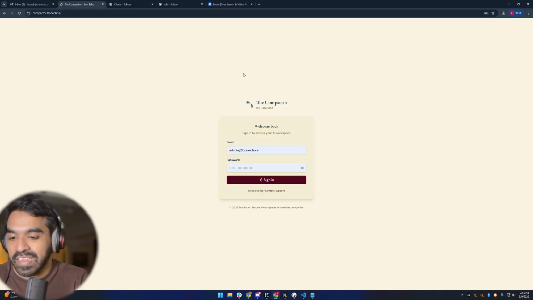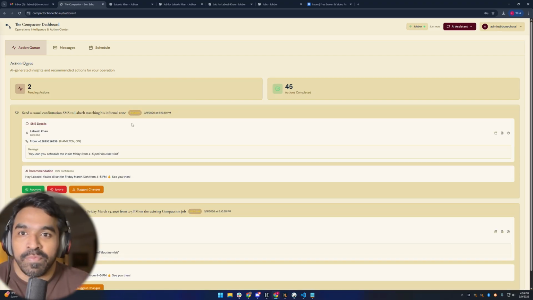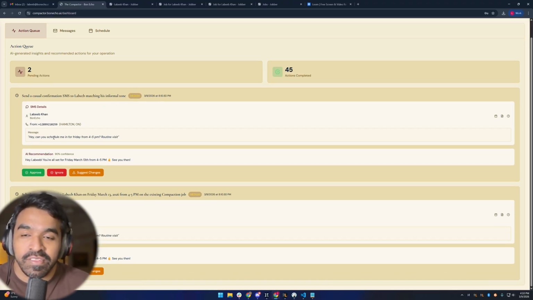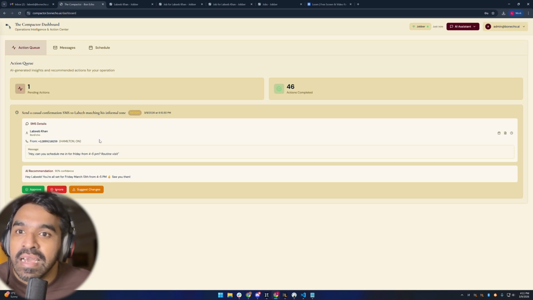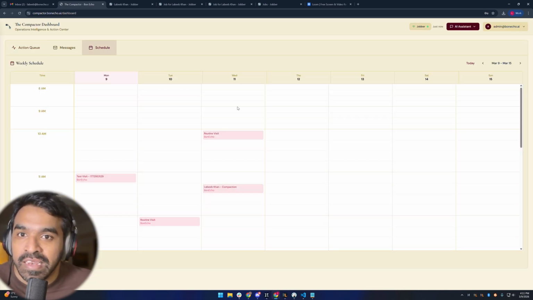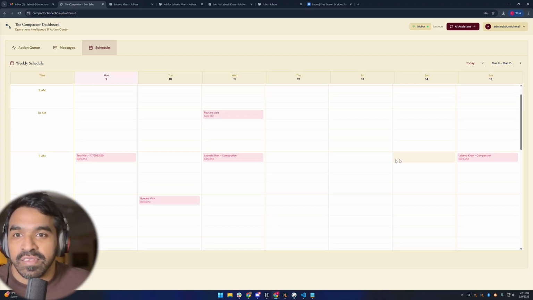So let's say I just text my number that I'd like to make a schedule for tomorrow 4 to 5 p.m. And as soon as I send it, boom, it appears on my platform. The AI has already read my message and suggested 2 actions. Let's look at what they are. It's crafted a response to the text, and the second action is it scheduled a job for that time and that date, after obviously having checked your or your employee's availability on the system.